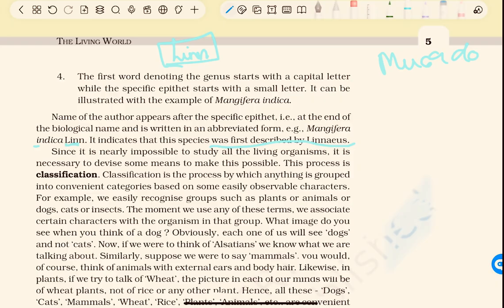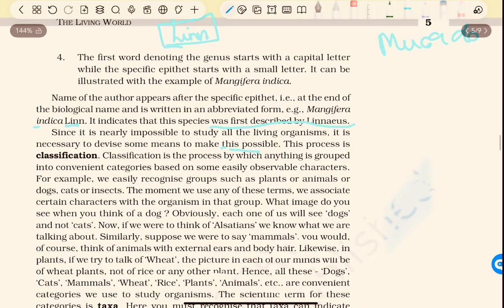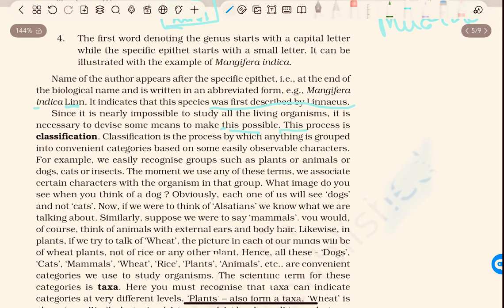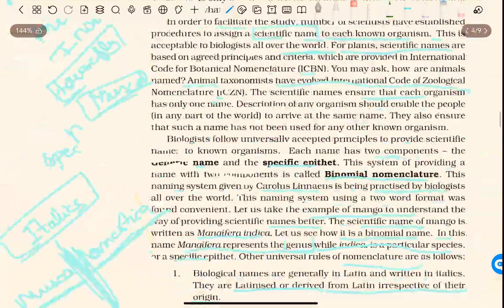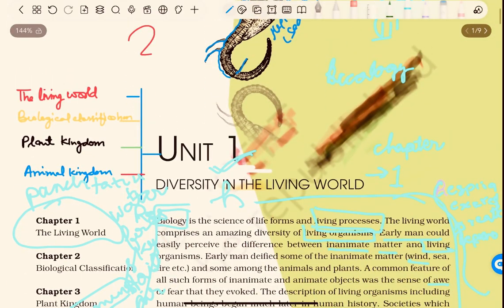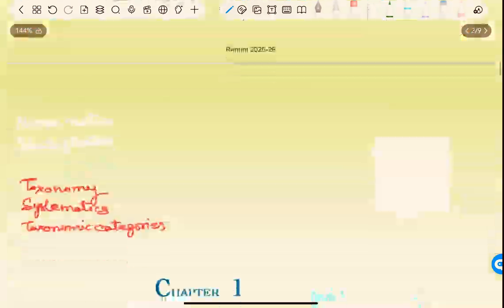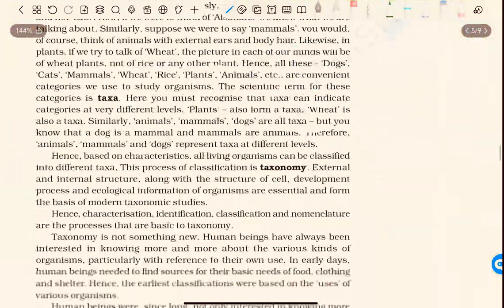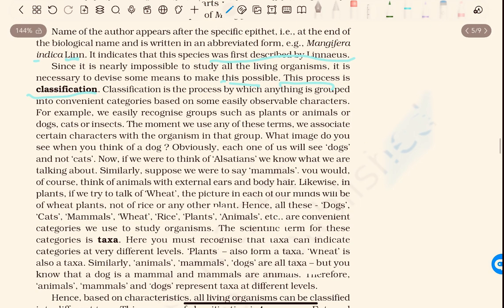Since it is nearly impossible to study all the living organisms, it is necessary to devise some means to make this possible. This process is classification, biological classification. You classify plants, animals, and organisms. So what is classification? It is a process by which anything is grouped into convenient categories based on some easily observable characters.